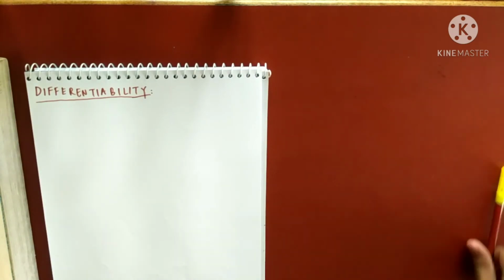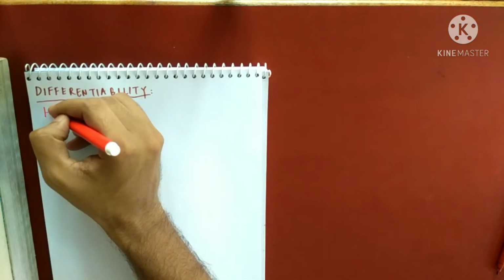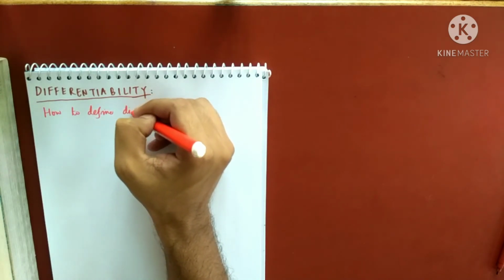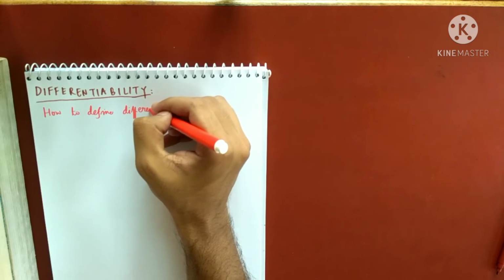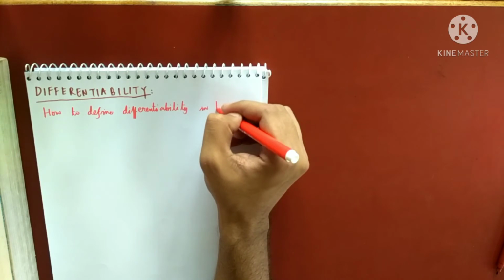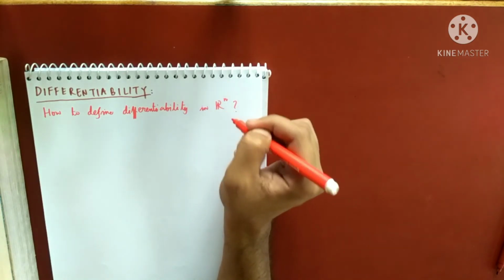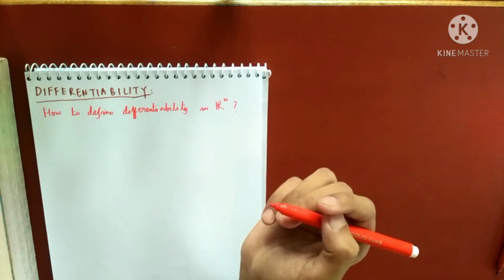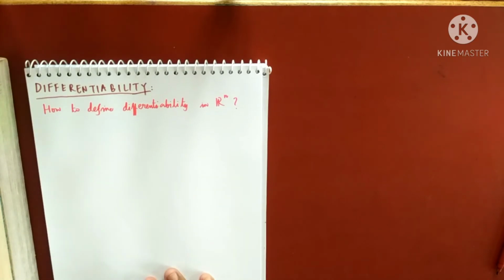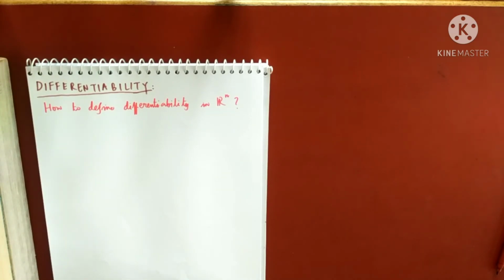So the question is how to define differentiability in Rn in general. That means I want to define differentiability over R2, over R3, over R4 and so on. So how to define the concept of differentiability in Rn? That is the first question.